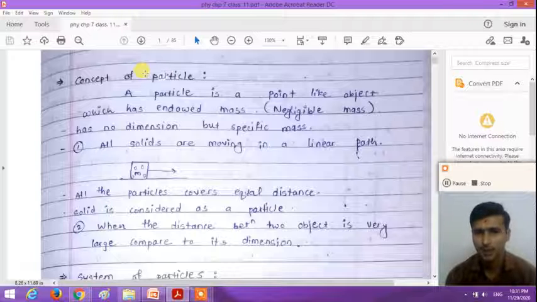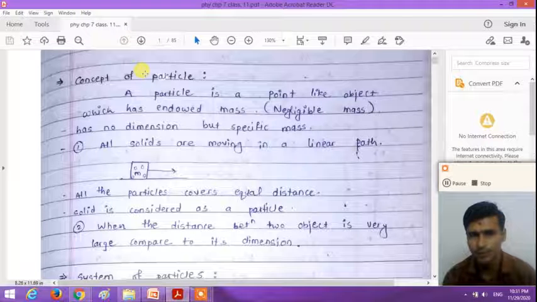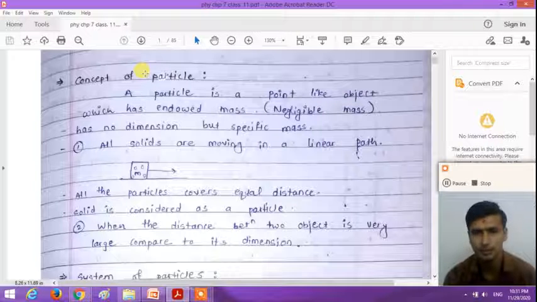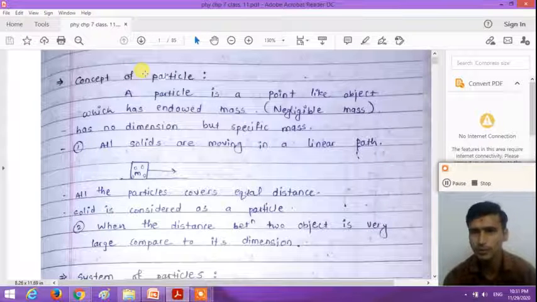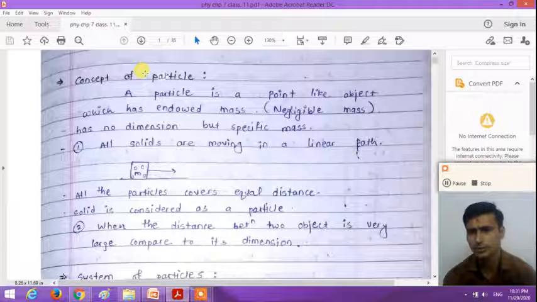But a particle is actually a point-like object which is endowed with mass, that means a negligible amount of volume.